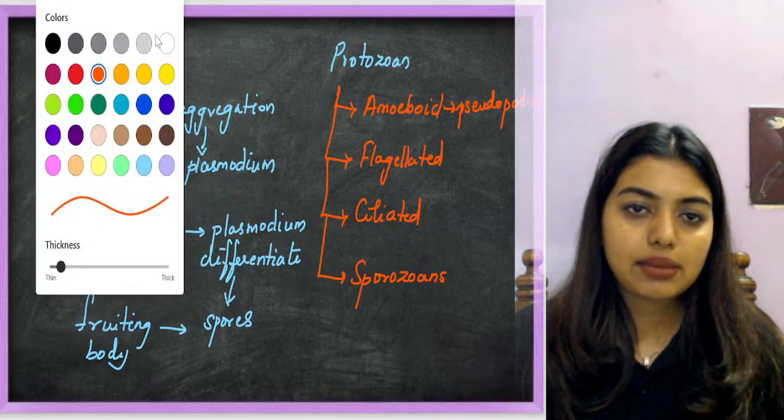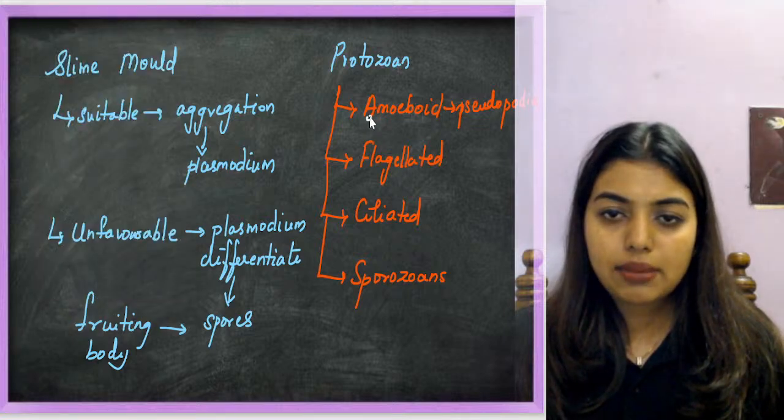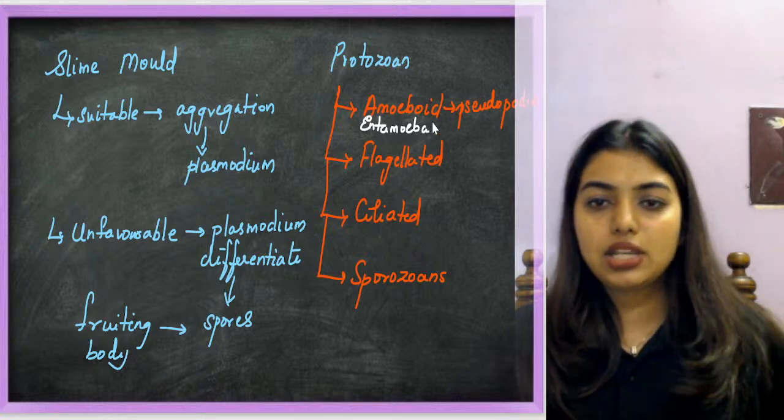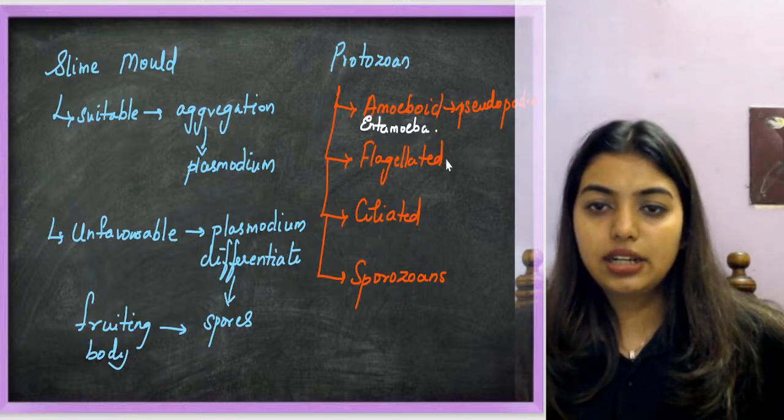Example, where to write the example, students? The example is Entamoeba histolytica. Then flagellated, you have flagella.